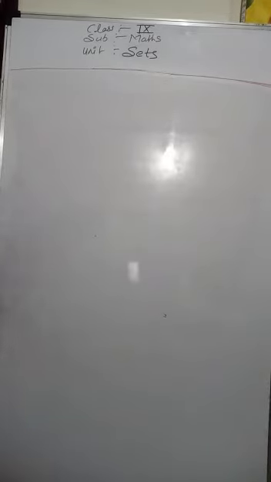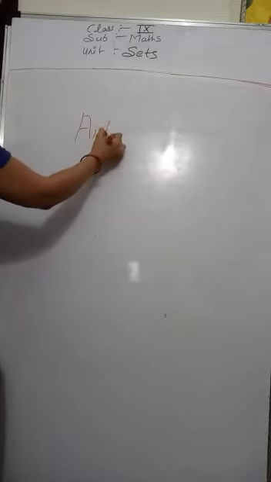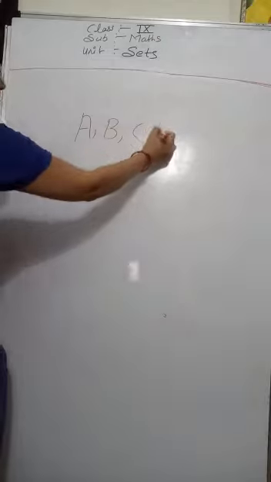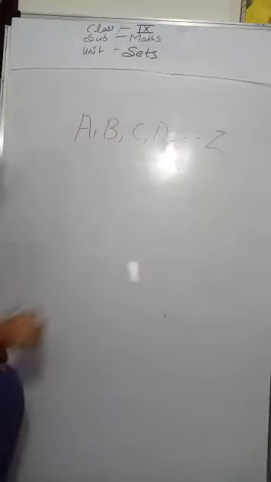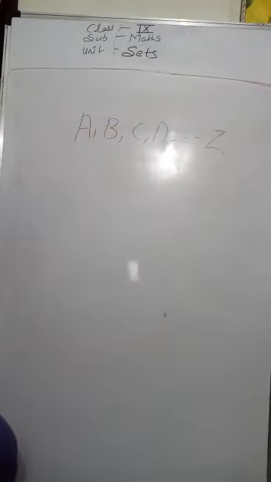Generally the name of a set is given using a capital letter, like A, B, C, D, E, F, G to Z. Clear? A set is always named using a capital letter.